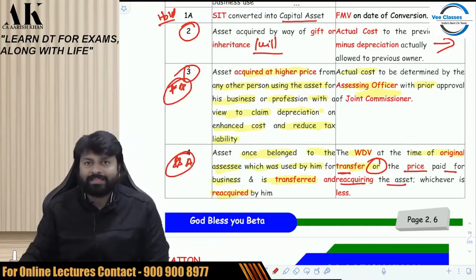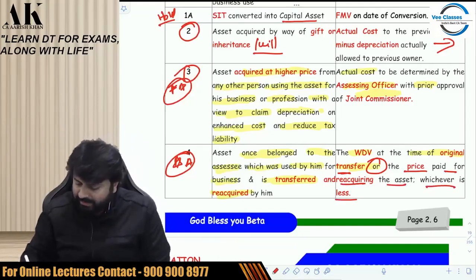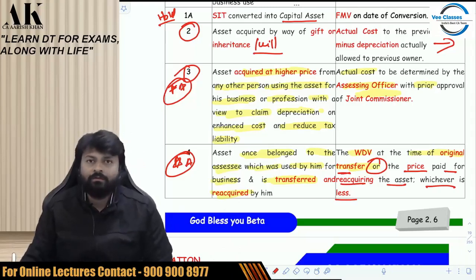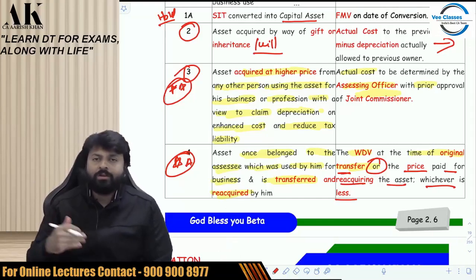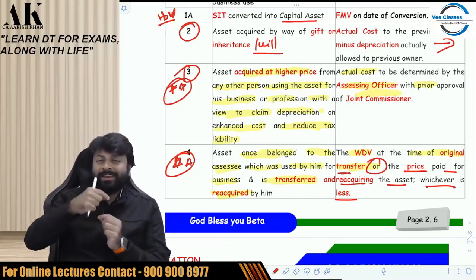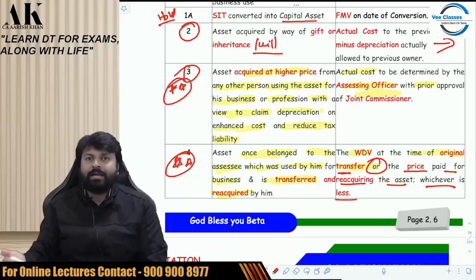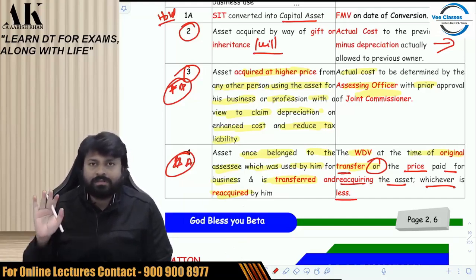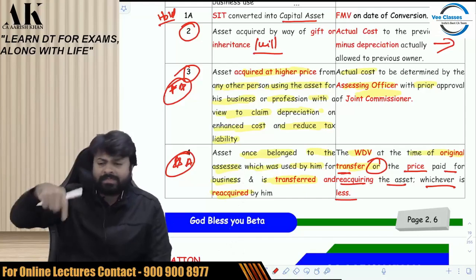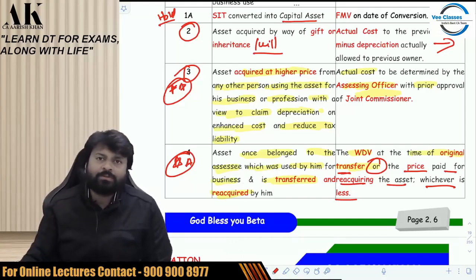When you reacquire the asset, what was the price? Whichever is earlier, whichever is lesser, will be considered as your actual cost. So here you are making a loop by selling it to multiple persons and then reacquiring that with an intention of increasing the cost. So you will not get the actual cost as actual cost. The actual cost will be reacquisition price or WDV at the time of original transfer, whichever is less. That will be allowed as actual cost. I hope it is clear to all of you.